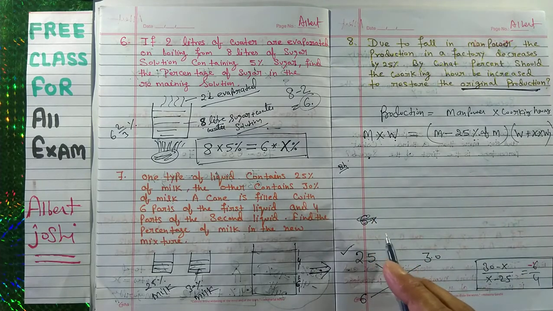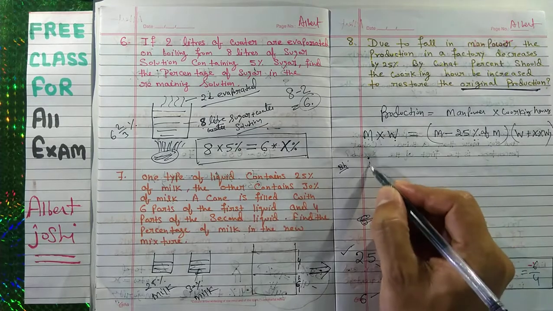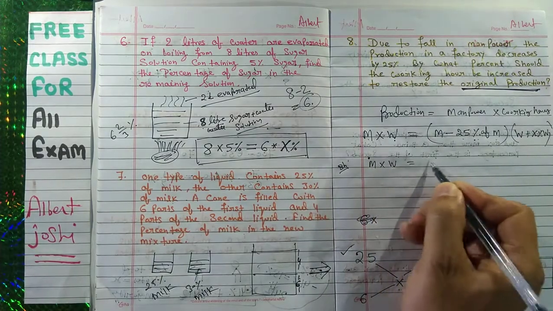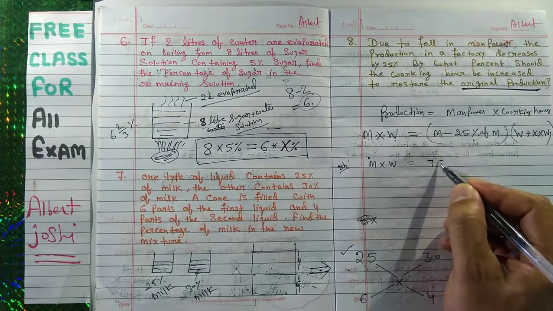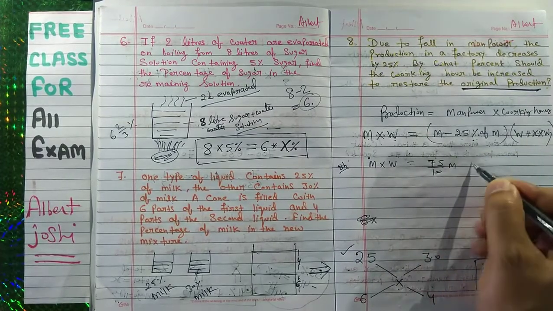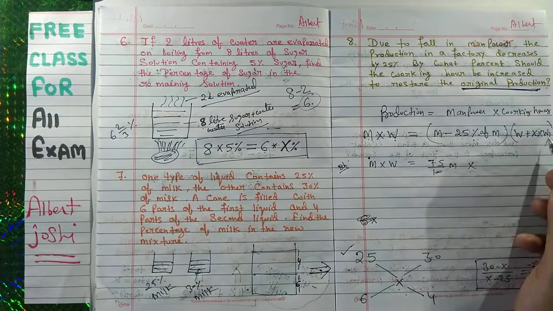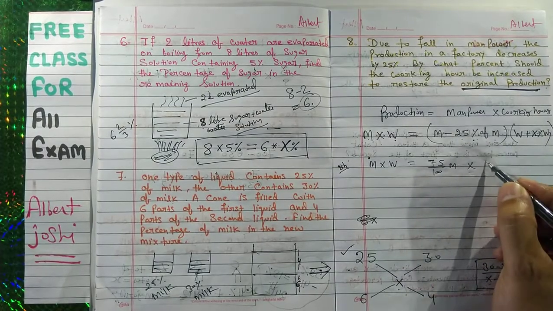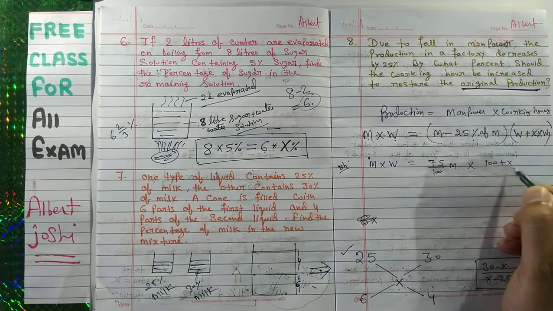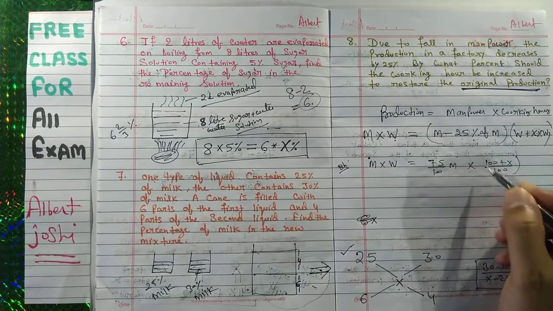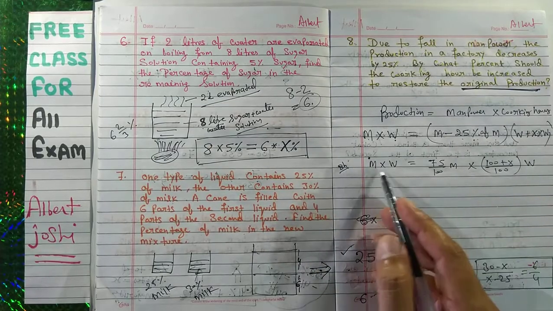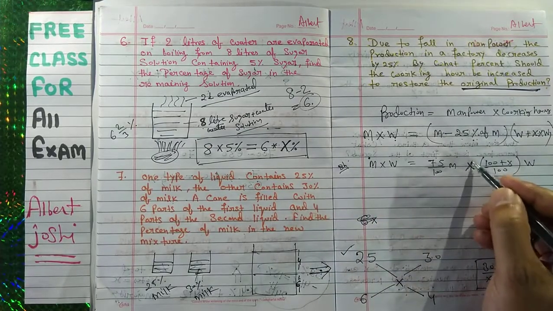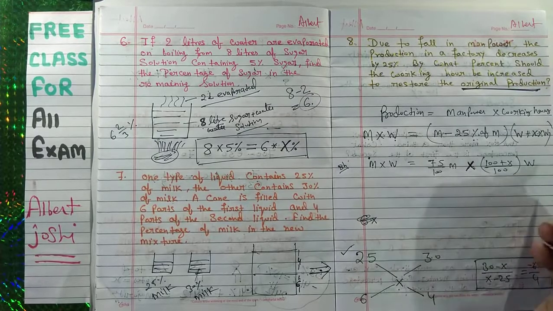Your M into W is equal to 75 upon 100 M into this value. You can take W common, then 100 plus X upon 100 W. If you solve it, this is multiplication, so M and W both will cancel.